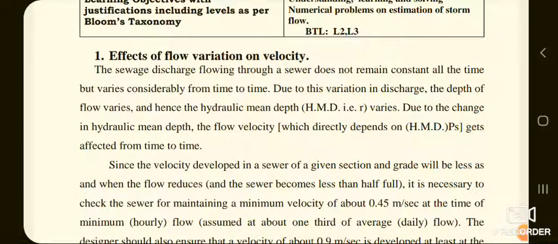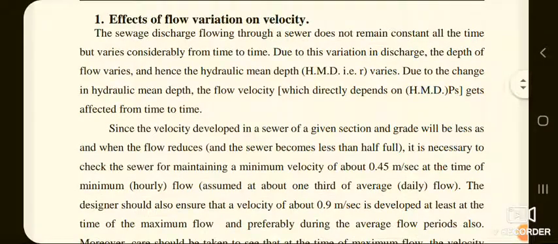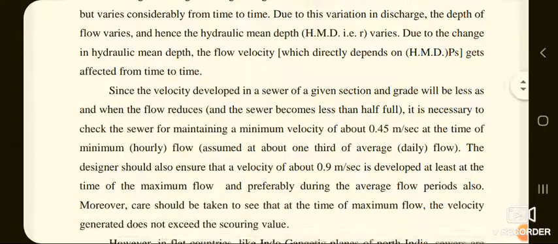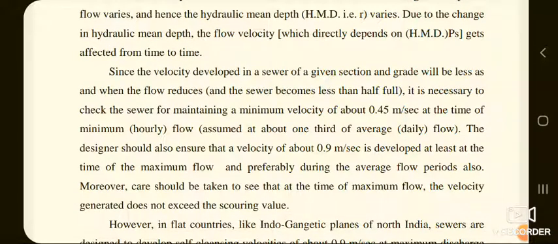Now come to the effects of flow variation on velocity. The sewage discharge flowing through a sewer does not remain constant all the time but varies considerably from time to time. Due to this variation in discharge, the depth of flow varies and hence the hydraulic mean depth, that is HMD, also varies. Due to the change in HMD, the flow velocity gets affected from time to time. Since the velocity developed in a sewer of a given section and grade will be less as and when the flow reduces